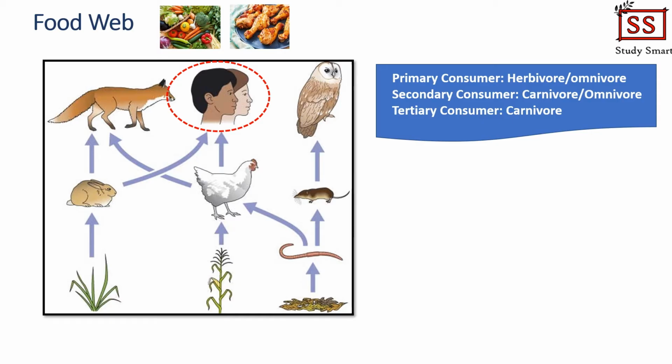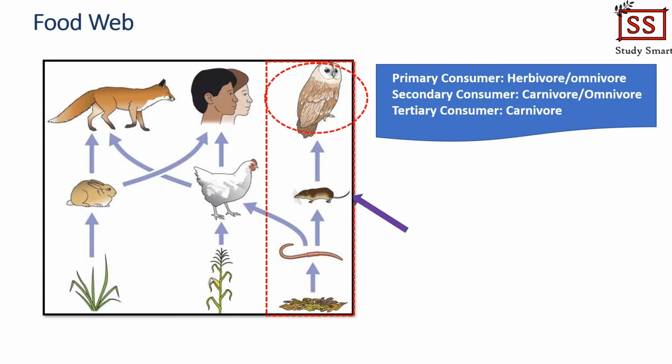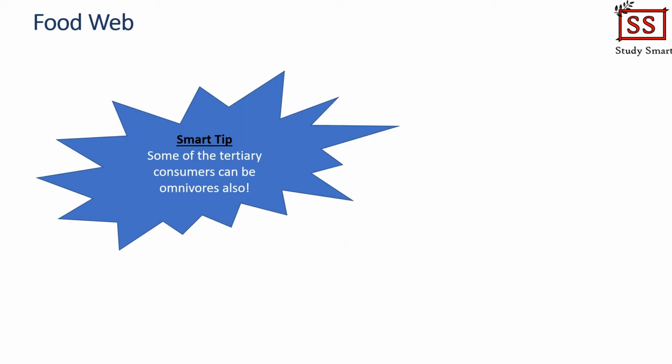Okay, now let's see the tertiary consumer, which is the owl over here. The owl only eats animals. So this makes the owl categorized as a carnivore. So most of the tertiary consumers are carnivores. But there is a smart tip over here. Okay, sometimes tertiary consumers can be considered as omnivores also.